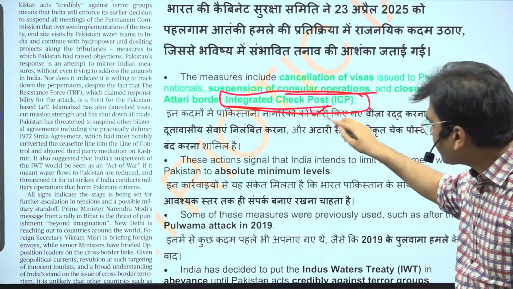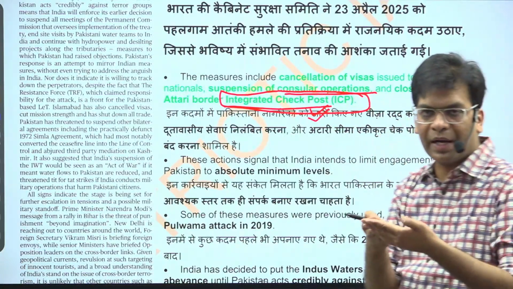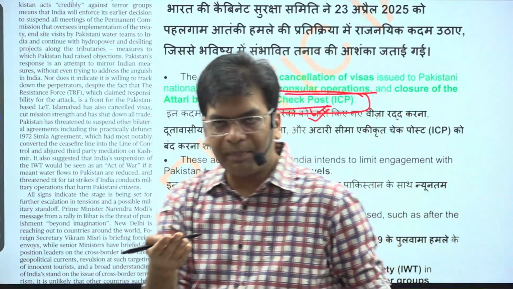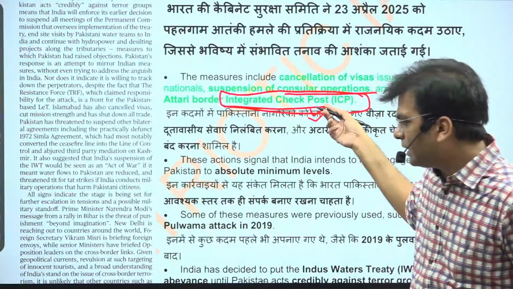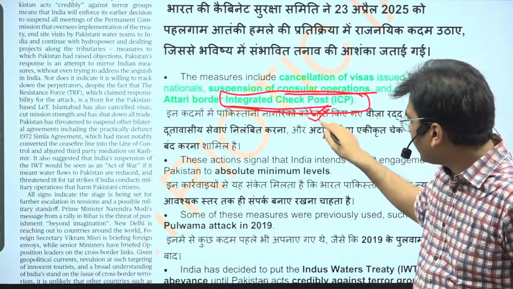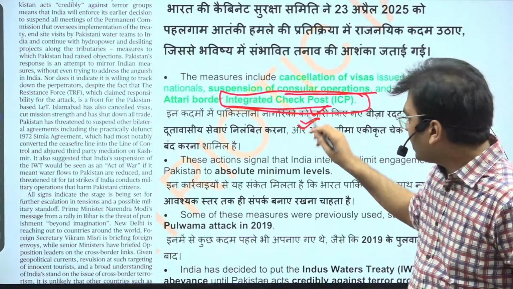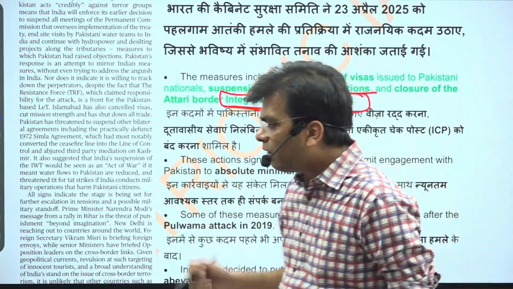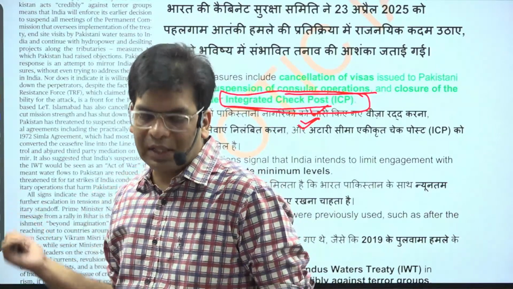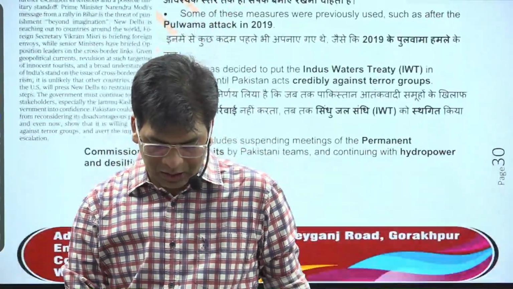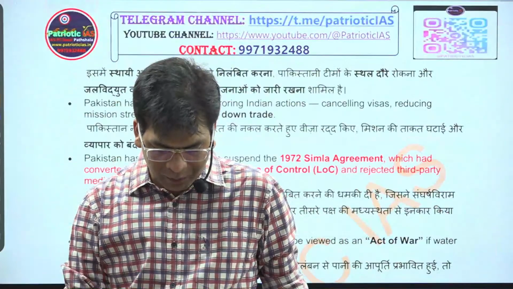At an integrated checkpost, what do we do? We verify customs, we handle the different papers, we also provide repairing and other facilities here. So all the customs and other checks are done here. Inspections are done here, and also whenever there is a transfer of passengers, everything takes place here. So these are the important connecting points that we have closed.